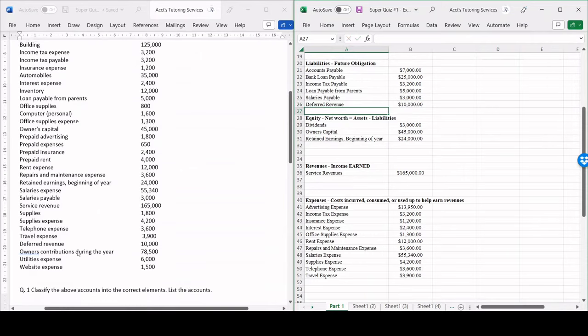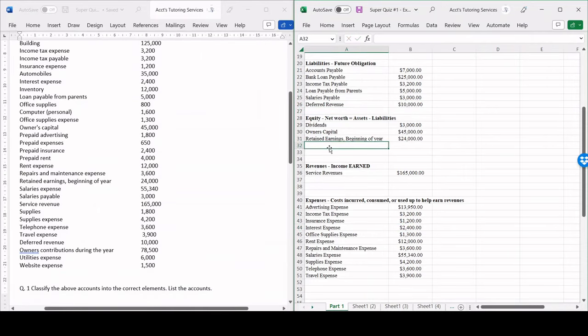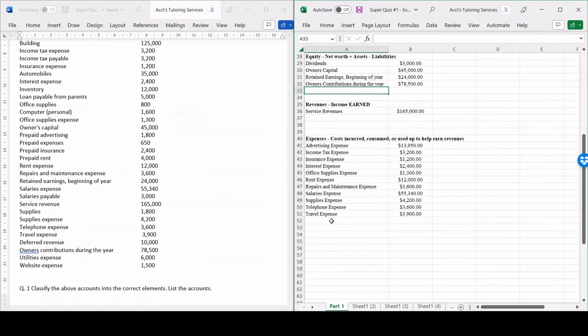Owner's contributions during the year, that is going to be equity. The owners contributed more money into the business. 78,500. Then utilities expense and website expense are going to be expenses.